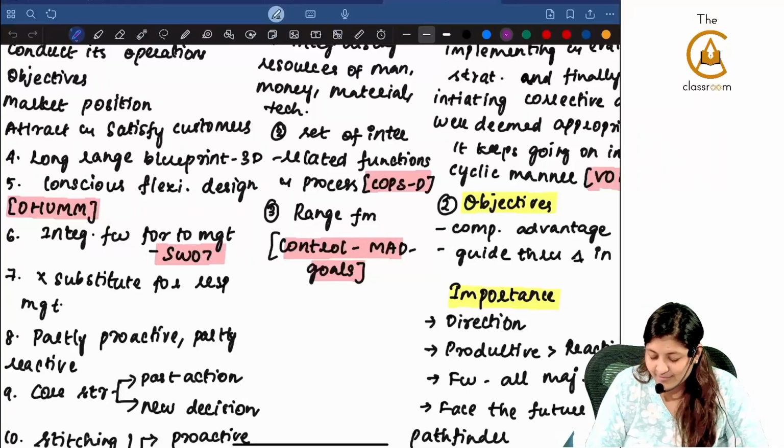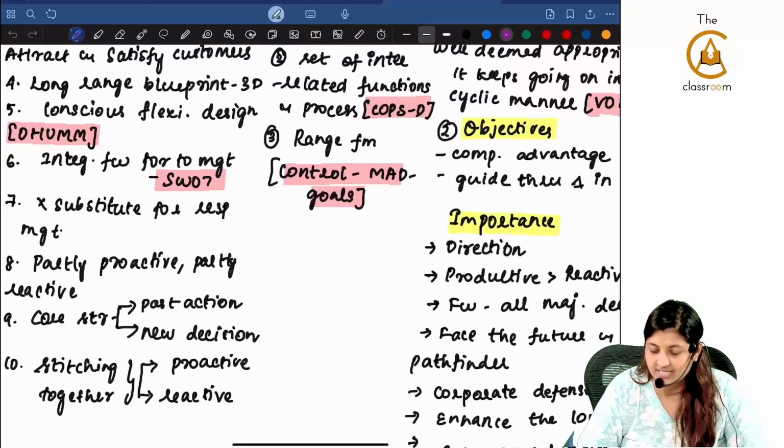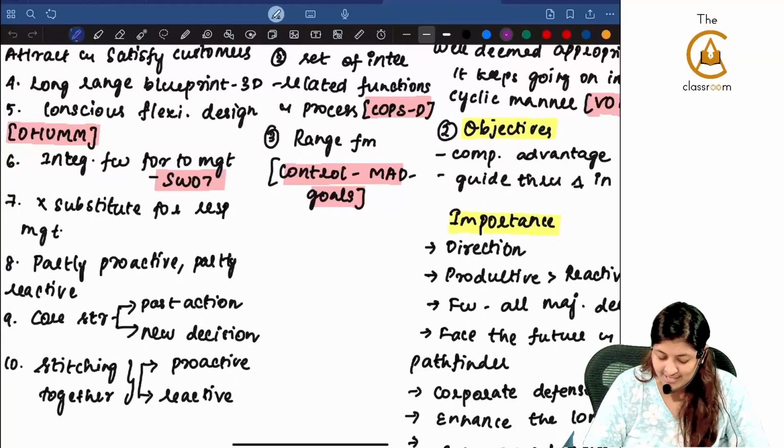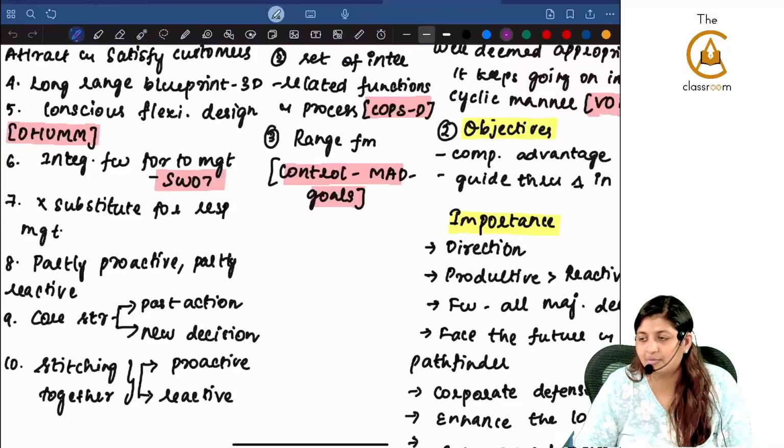Integrated framework for SWOT analysis. Strength, weakness, opportunity, threat. This is not a substitute for responsible management. Partly proactive, partly reactive. The current strategy flows from past actions and new decisions. It stitches together the proactive and the reactive strategy.